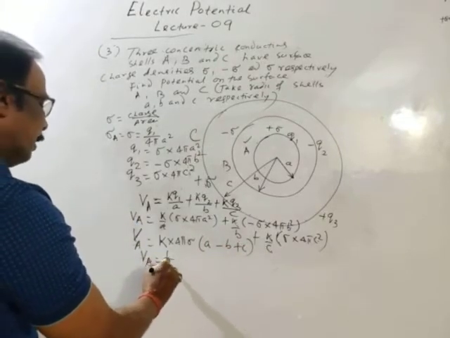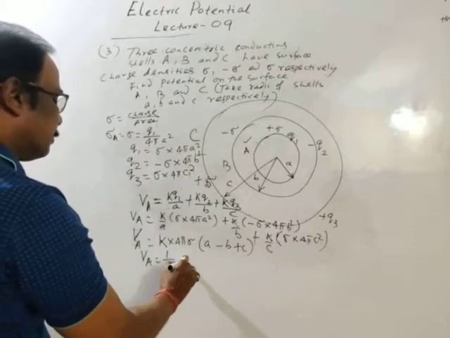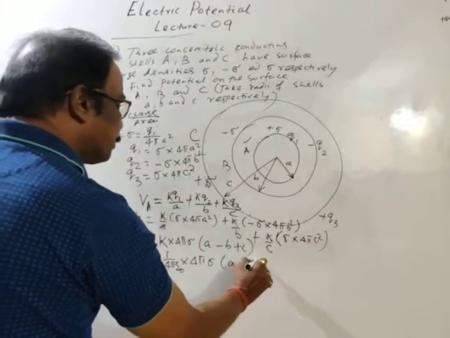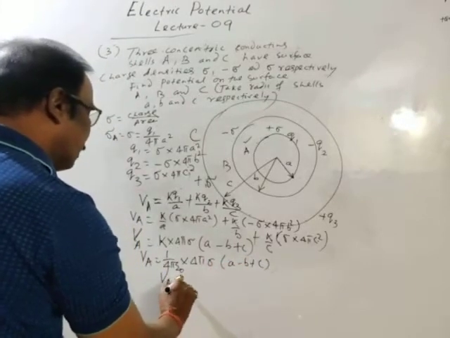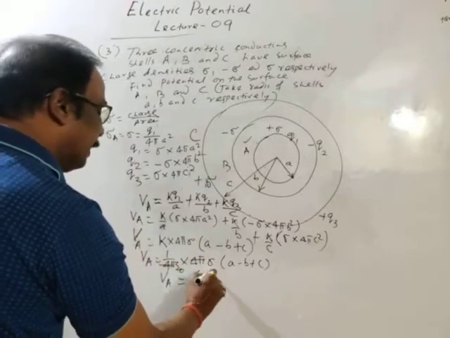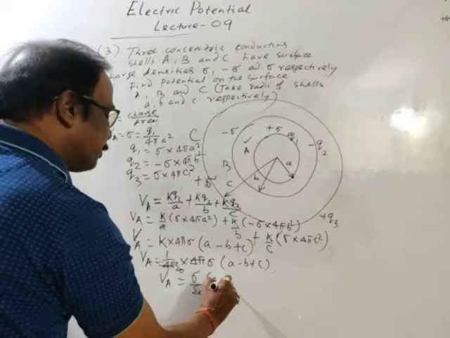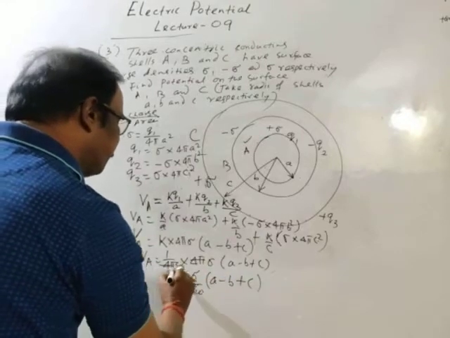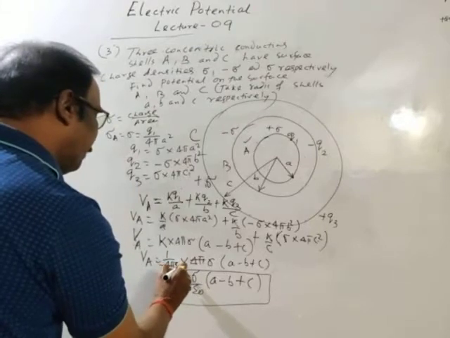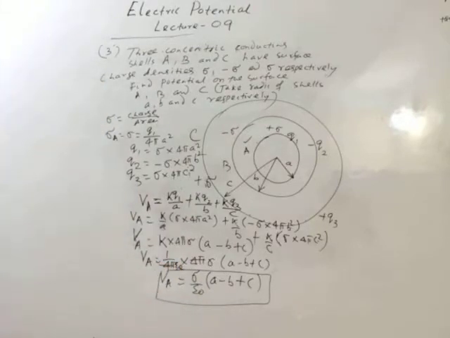K is 1 divided by 4 pi epsilon naught, into 4 pi sigma into A minus B plus C. So finally the potential on surface A, 4 pi gets cancelled, is sigma divided by epsilon naught into A minus B plus C. This is the potential on the surface of sphere A. Then we will move to find the potential on the surface of B.